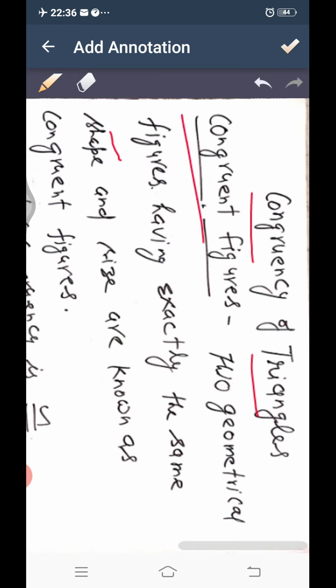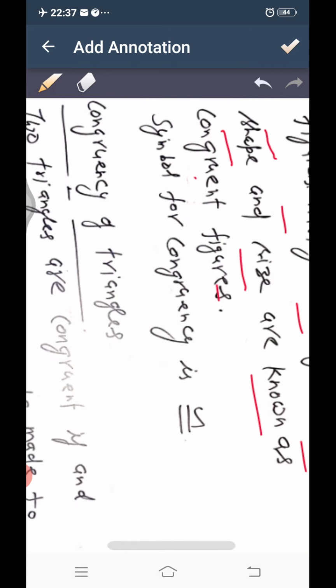Congruent figures: two geometrical figures having exactly the same shape and size are known as congruent figures. When shape and size both are same, then the figures will be known as congruent figures. Symbol for congruency, we make this symbol to write two things: congruent.